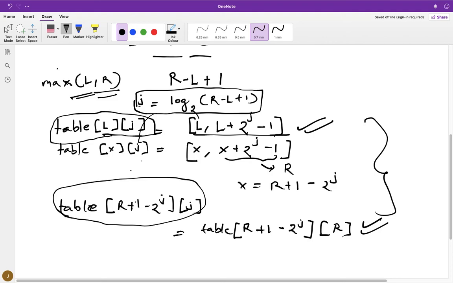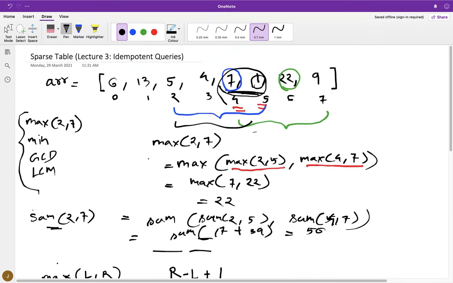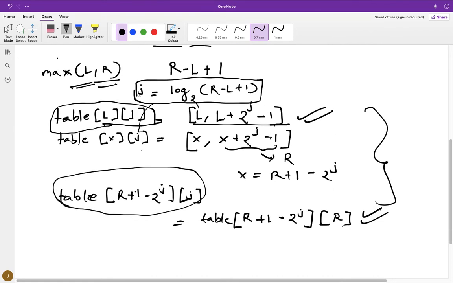Now, how does idempotence help us? If you look at this example, table[L][j] can overlap and table[x][j] can also overlap, but that does not matter, because no matter how many times you calculate this range, our answer won't change in idempotent queries, right? So that's how we are going to answer idempotent queries in big O of one time. So let's start writing code.